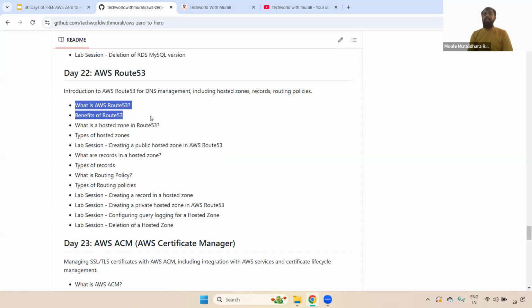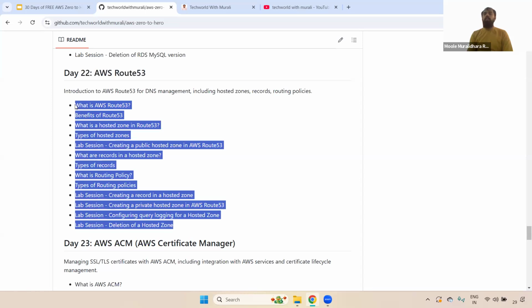Here we discussed what Route 53 is, what the benefits of using Route 53 are, what hosted zones are, what types of hosted zones are available, how we create a public hosted zone, and what the difference is between public and private hosted zones. Also what types of records are available, how we create policy records, how we create a private hosted zone, and how we configure query logging for the particular hosted zones. Everything we discussed.